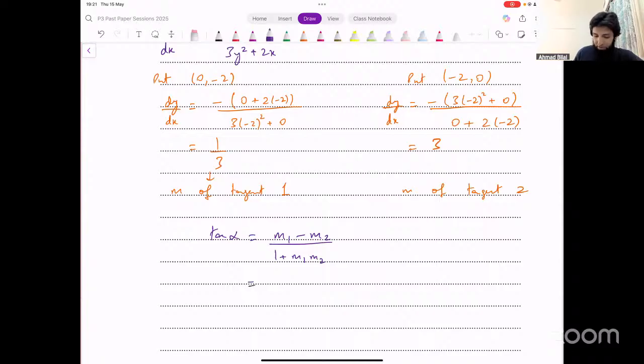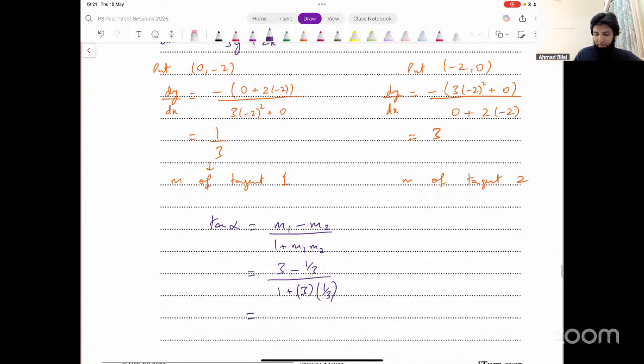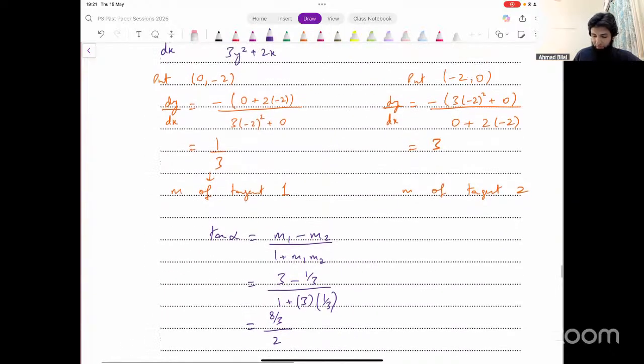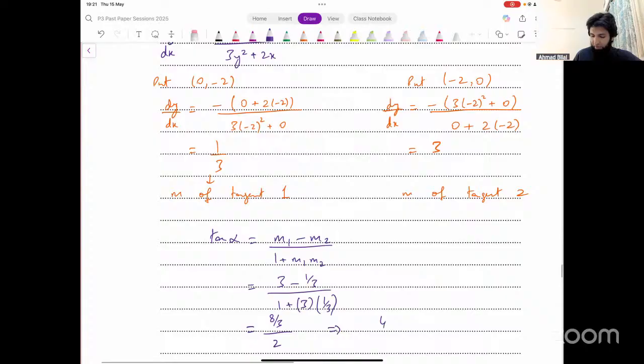So we could say this is (3 minus 1/3) divided by (1 plus 3 into 1/3). And that will give you the result. You can see what that is. In the numerator, you get 8/3. In the denominator, you have 1 plus 1, which is 2, and that simplifies to 4 over 3. So tan of alpha is equal to 4 over 3. That's what we were looking for.